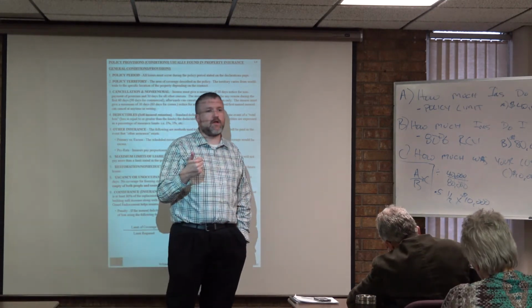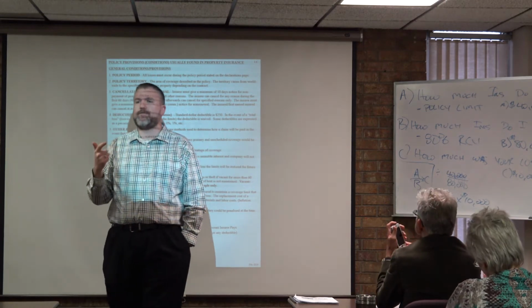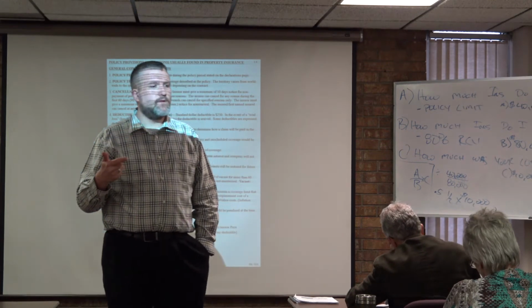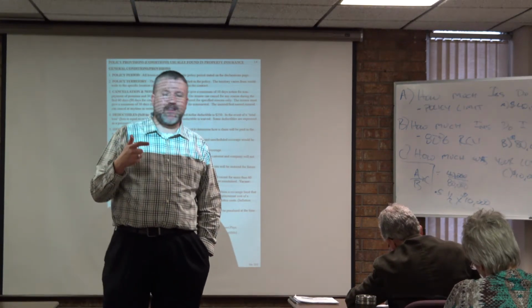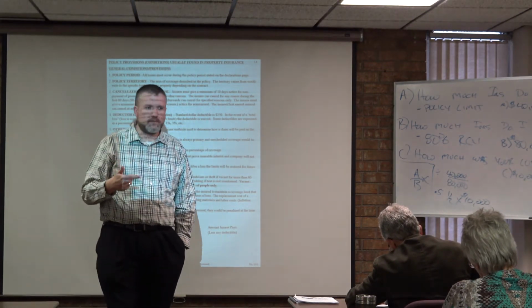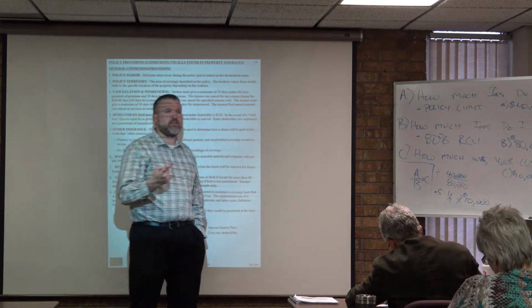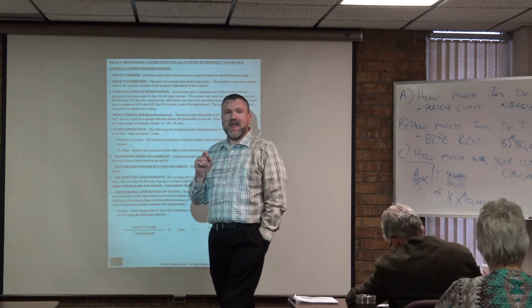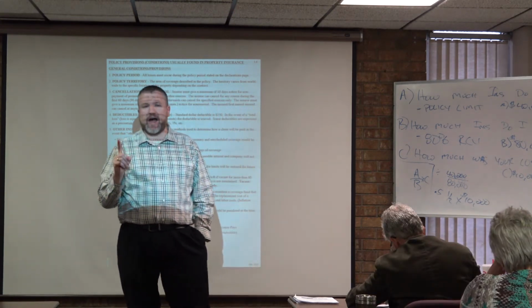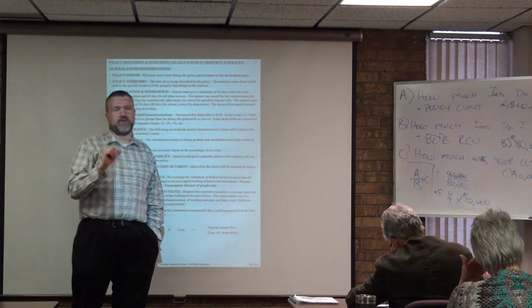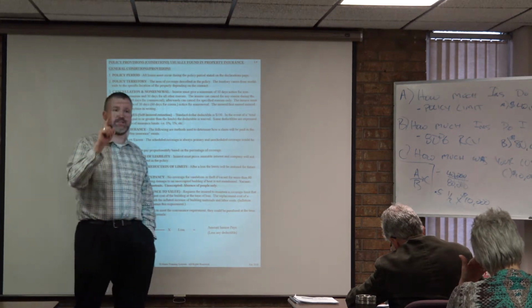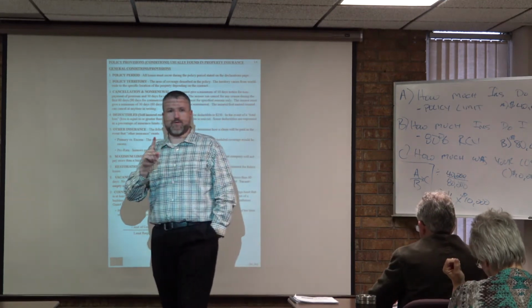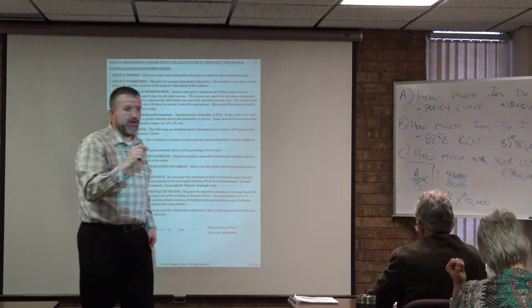You own a $50,000 home, you insure that $50,000 home for $30,000, and it suffers a $10,000 loss. I want to know how much the insurance company is going to pay of that $10,000 loss. When you think you know the right answer, just raise your hand. I'm going to come to your table and I'll tell you if you're right or you're wrong. And then we'll take another break.